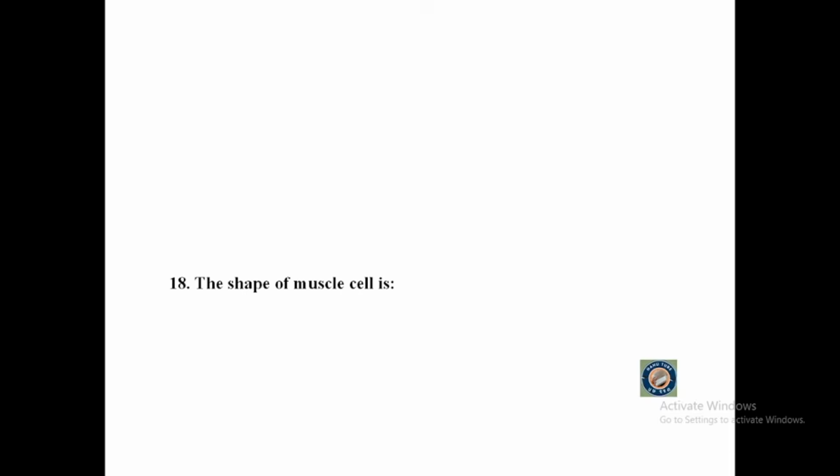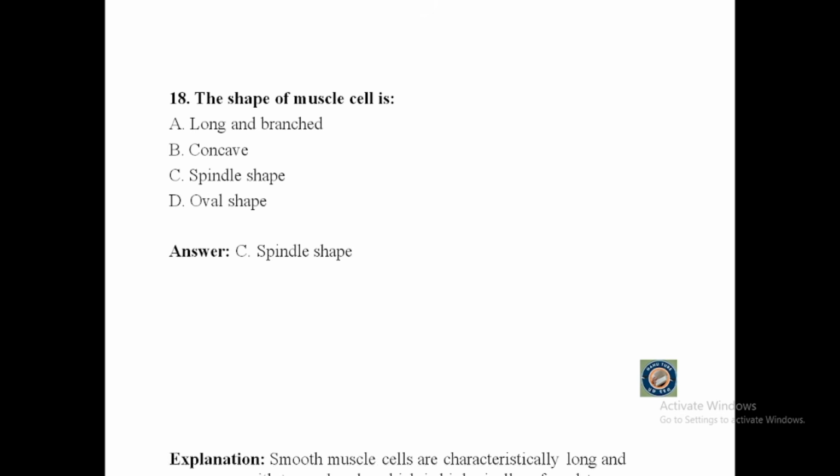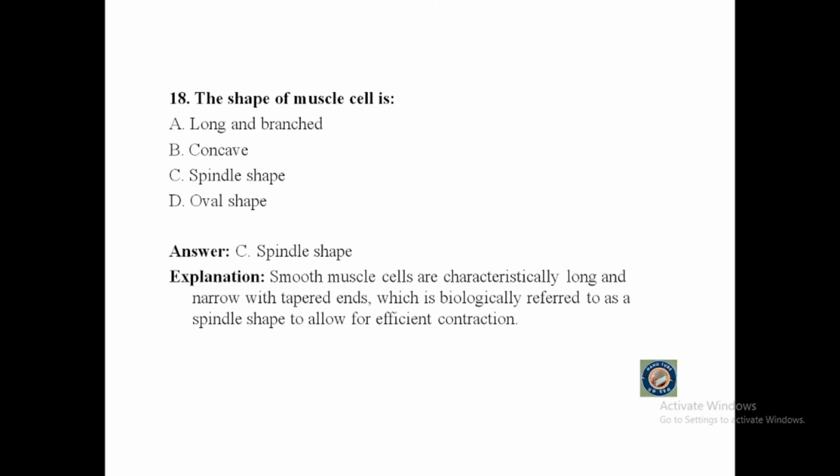Nice. Question number 18. The shape of muscle cell is A. Long and branched, B. Concave, C. Spindle shape, or D. Oval shape. The answer is spindle shape. Smooth muscle cells are characteristically long and narrow with tapered ends, which is biologically referred to as a spindle shape to allow for efficient contraction.